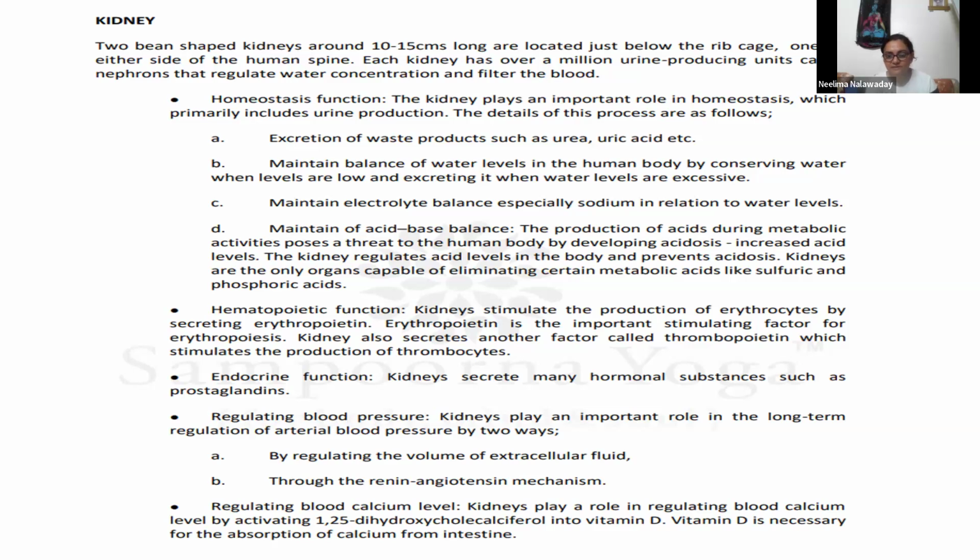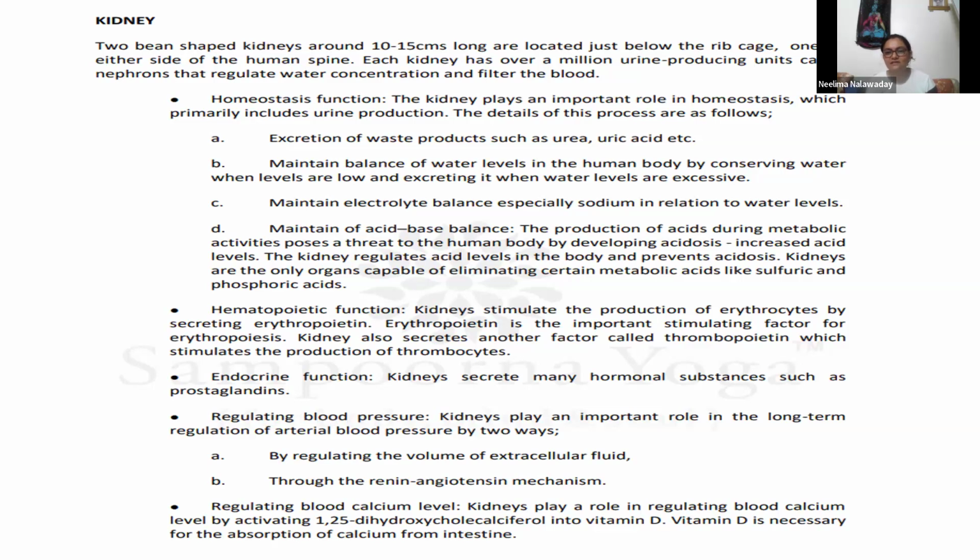Maintain of acid-base balance. The production of acids during metabolic activities poses a threat to the human body by developing acidosis. I hope you are aware about this term. Many times in hospitals, doctors use this term, developing acidosis, in critical patients. It happens when this homeostasis mechanism is failed, and then this acid production starts happening during metabolic activities.